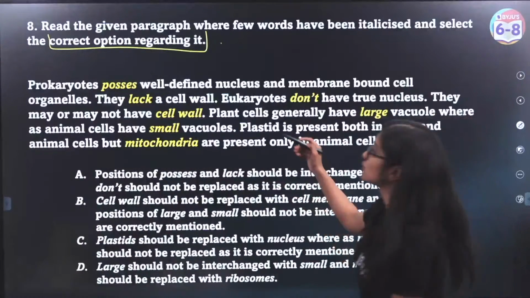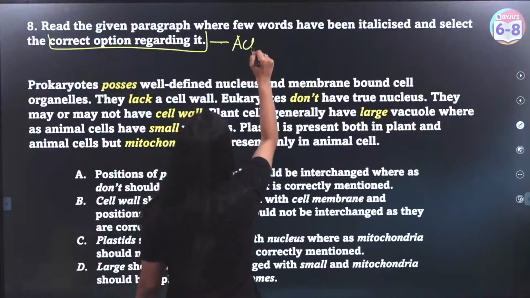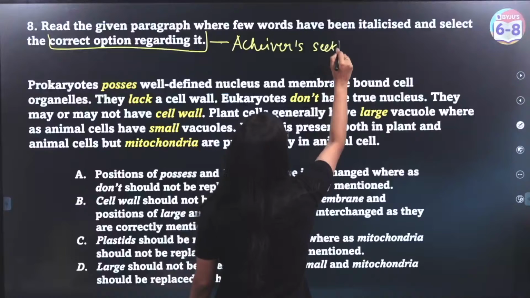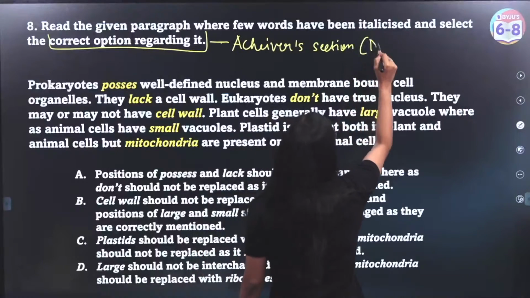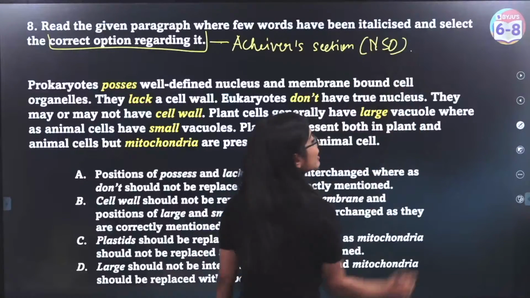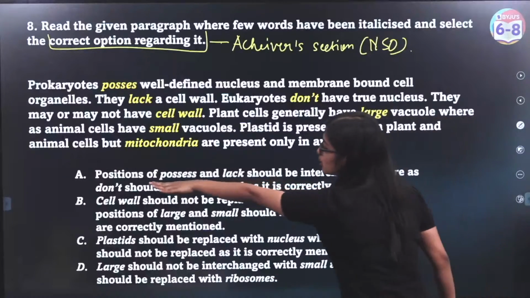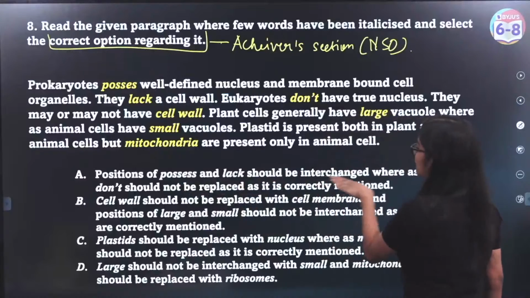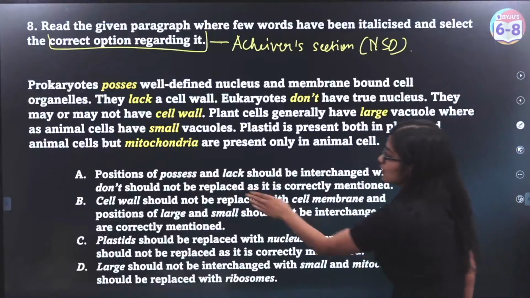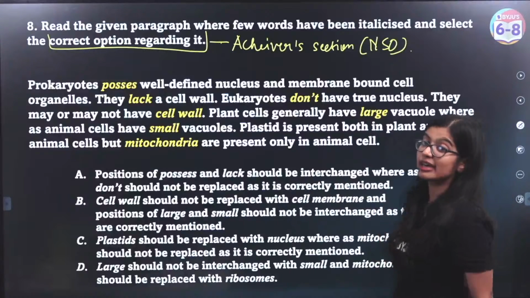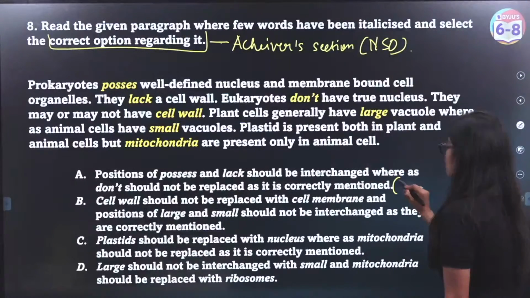Now these kinds of questions will come in your achievers section, okay? This is specific to NSO. So in NSO, in your achievers section, you will get something like this. Yes? Position of possesses and lack should be interchanged, whereas don't should not be replaced as it is correctly mentioned.